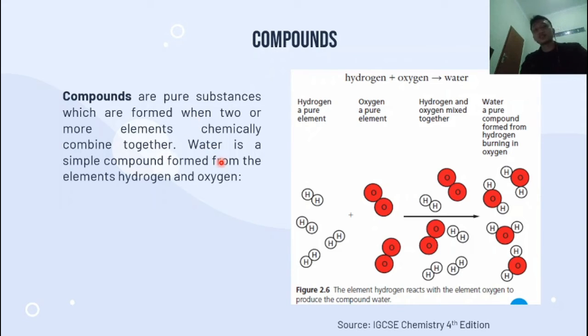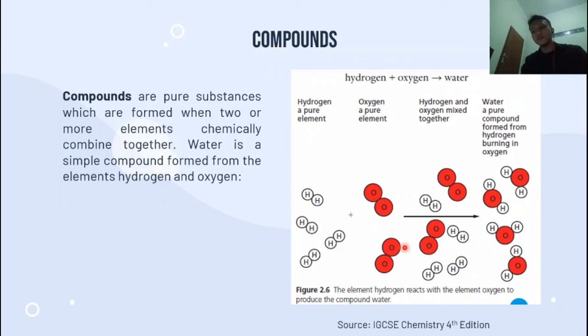Water is an example of a compound. As you can see in the figure, hydrogen is a pure element, and oxygen is also a pure element. So this is water. Water is H2O. You can see here this is hydrogen and this is the oxygen element. They combine together to become water. So water consists of two elements that chemically combine together.